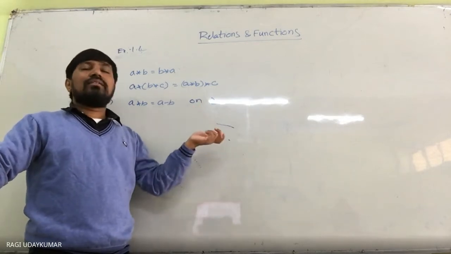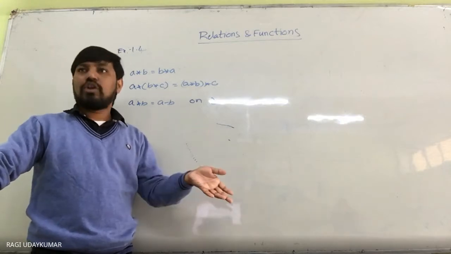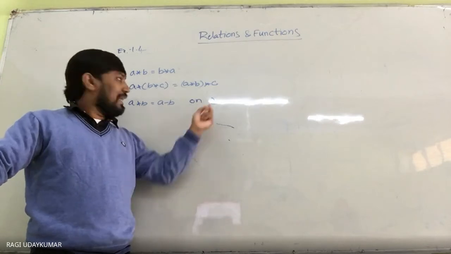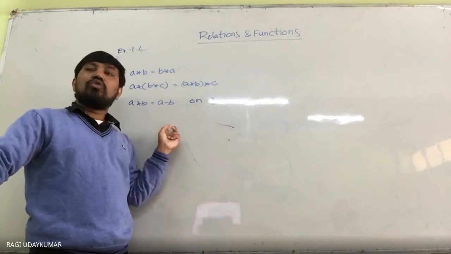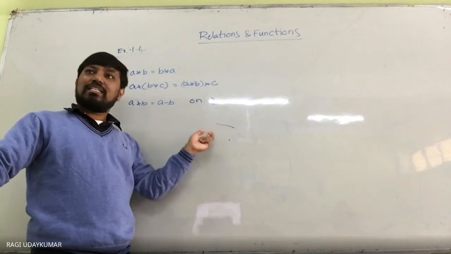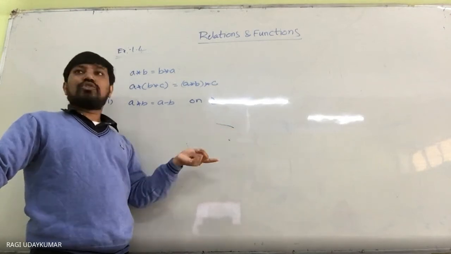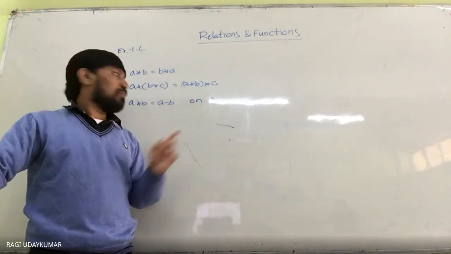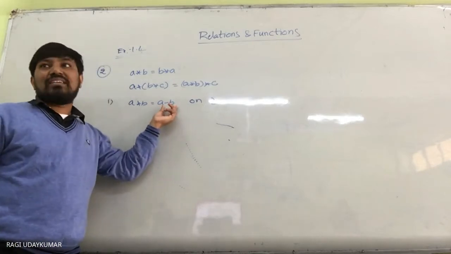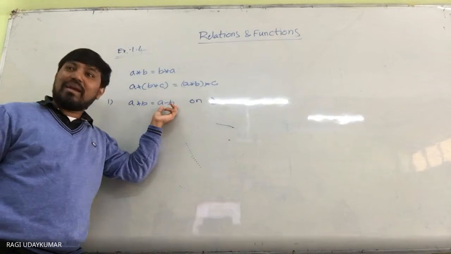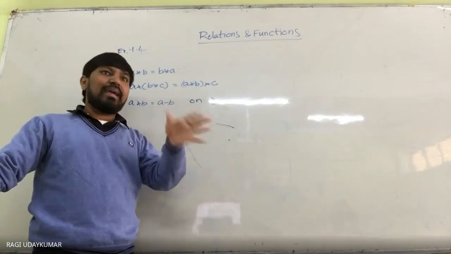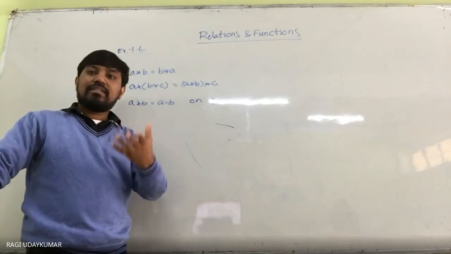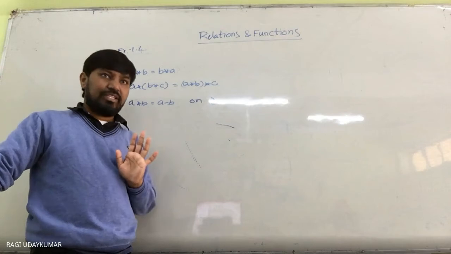Again a negative integer you are going to get. Suppose if you take 1 comma 2, 1 minus 2 is minus 1, an integer. 2 comma 3, 2 minus 3 is minus 1, an integer. 3 comma 2, 3 minus 2 is plus 1, that is also an integer. So you are going to get an integer. Suppose if it is given as A by B, no, it is not a binary operation. Already in the question it is given that they are binary operations, but I am explaining to you how to identify whether it is a binary operation.